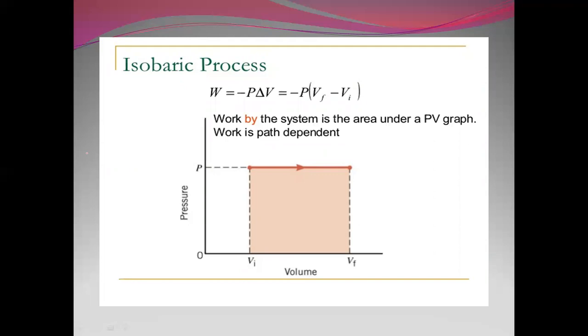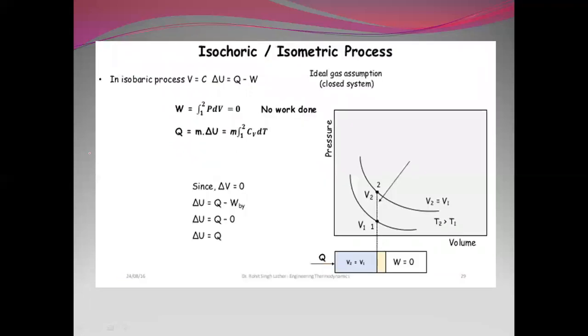Work by the system is the area under a PV graph. Work is path dependent, which I have already discussed. Whenever it is path dependent, it will be the area covered under the curve there.